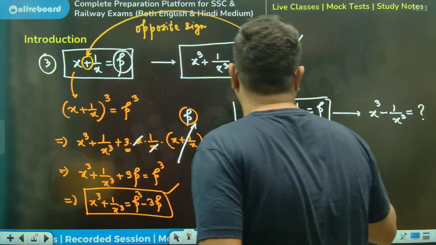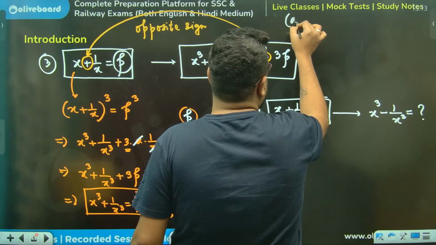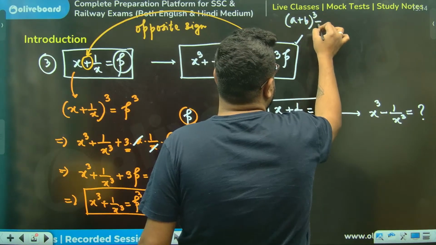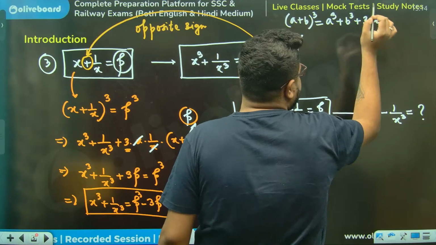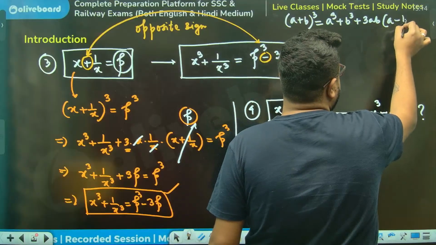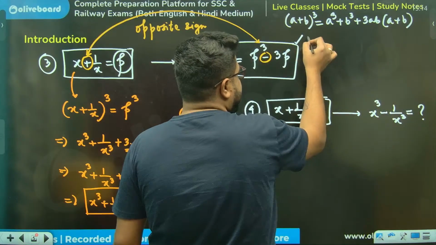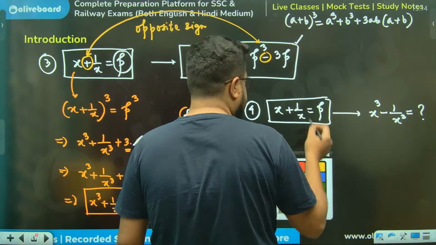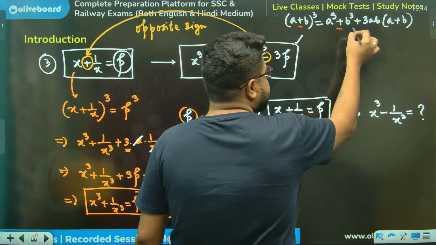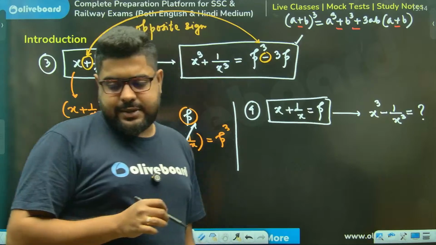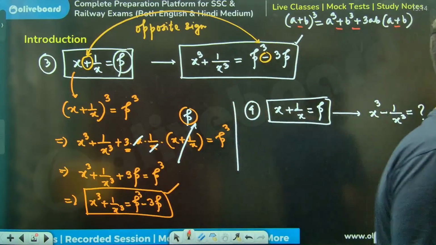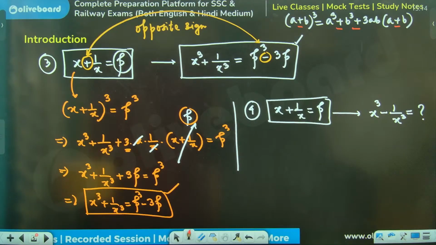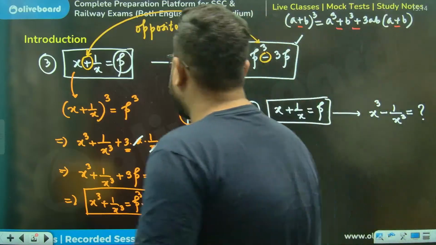Acha, a plus b whole cube is a cube plus b cube plus thrice ab into a plus b. And a minus b whole cube, if I just put minus over here, this is minus, this is minus, this is minus, all becomes minus. So can I figure this out, anyone? From x plus 1 by x, can anybody tell me whether I can figure this out?